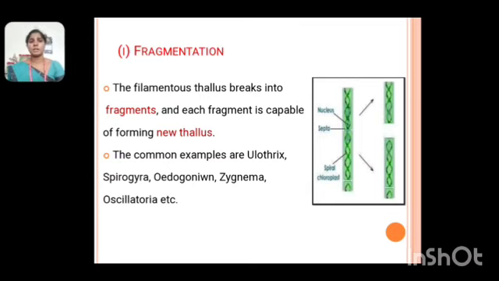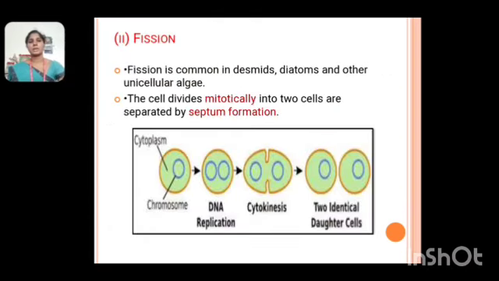First one, fragmentation. The filamentous thallus breaks into two new thalli. This is called fragmentation. Examples are Oedogonium, Spirogyra, Zygnema, Oscillatoria, etc. Next one, fission. Fission is common in desmids, diatoms and other unicellular algae. The cells divide mitotically into two cells separated by septum formation. The image shows the cell undergoing DNA replication and cytokinesis, and then separating into two identical daughter cells.